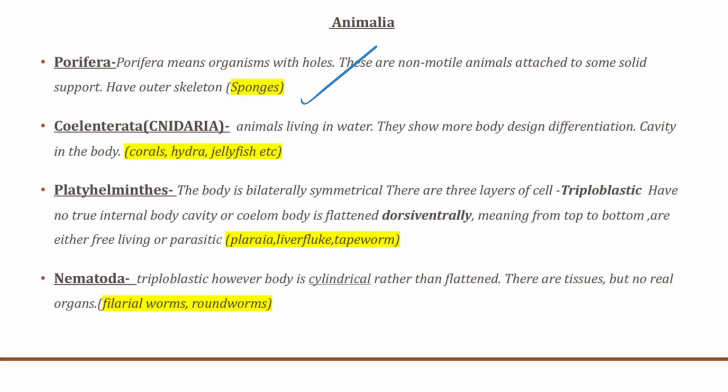Now, the Coelenterata are the animals living in water, and they show more body design differentiation. They have cavities in the body. The examples are corals, hydra, and jellyfish.